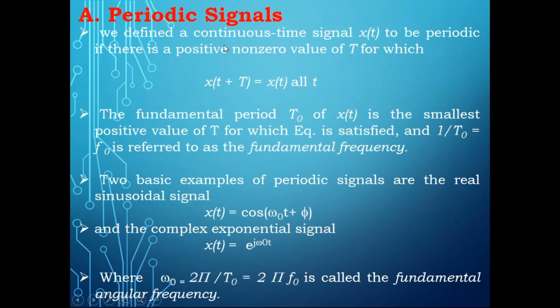And here small t is varying from 0 to pi, 2 pi, and so on up to infinity, and capital T is the period of the signal.